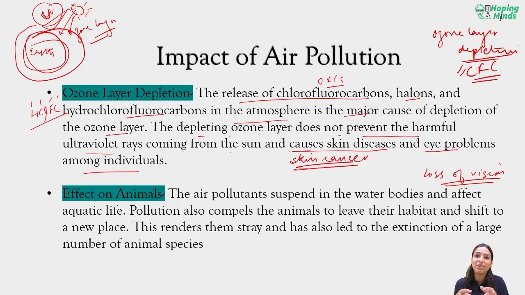So the earth was naturally gifted with an ozone layer, its own personal sunscreen, which prevented the ultraviolet rays from the sun from coming and affecting the earth. But because of the release of such hydrochlorofluorocarbons or chlorofluorocarbons mostly, that ozone layer is being depleted and the UV rays are now coming towards the earth and contacting our skin, causing skin cancer, hitting our eyes, affecting our retinal cells.